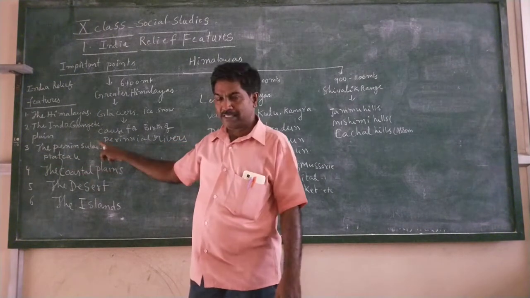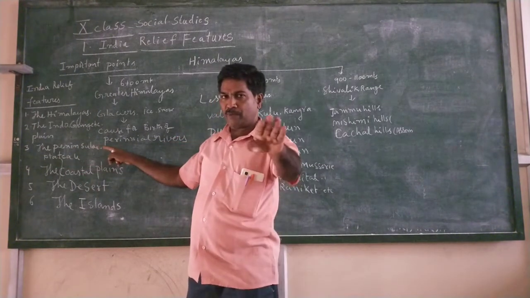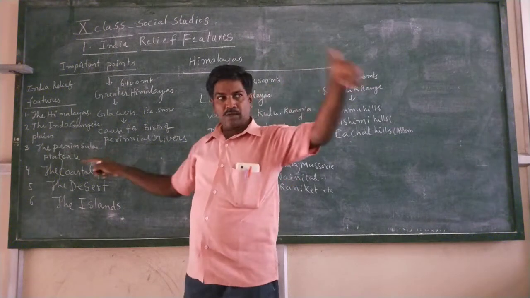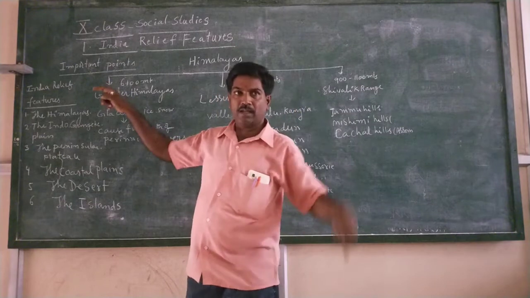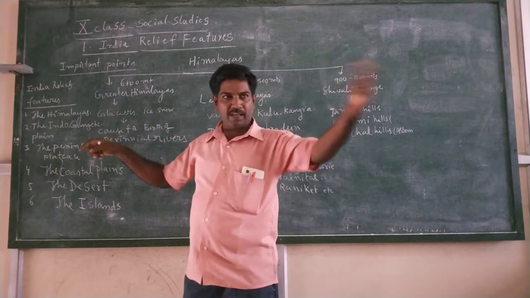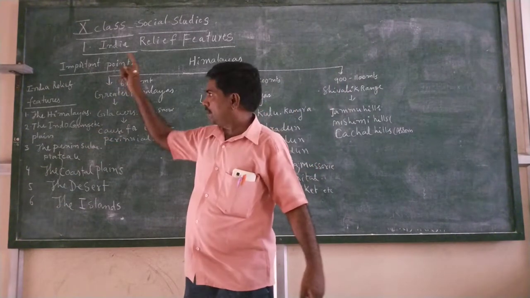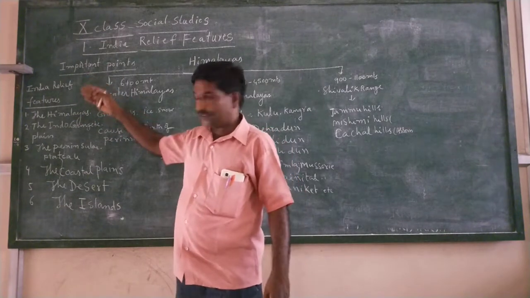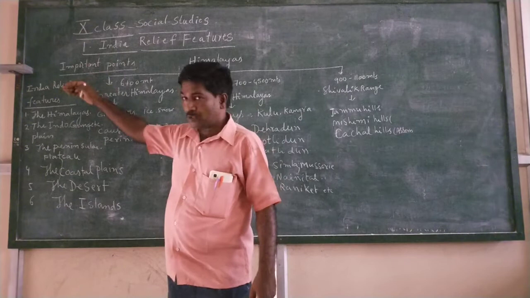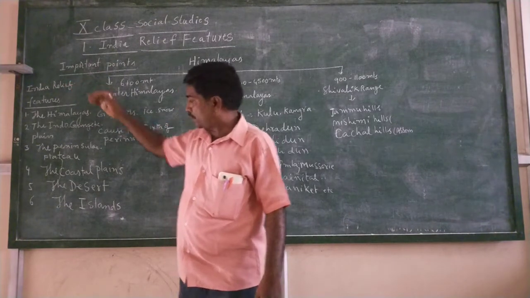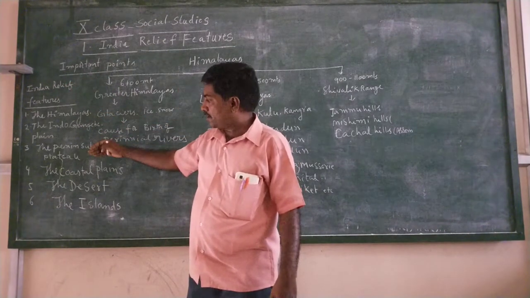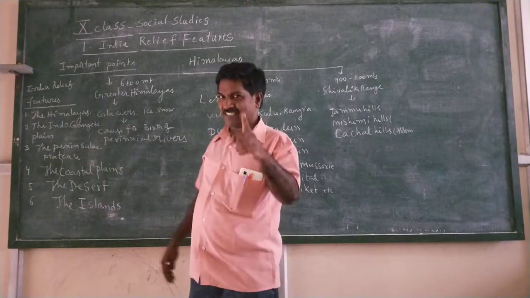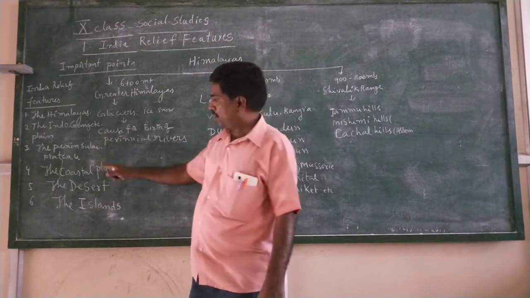The coastal plains. India is famous for coastal plains. From Gujarat to Kerala on one side, that is called the west side, Arabian Sea side, and the second one from the Bay of Bengal side, from West Bengal up to the Tamil Nadu region, there is a coastline, the biggest coastline. We will discuss properly in our lesson.